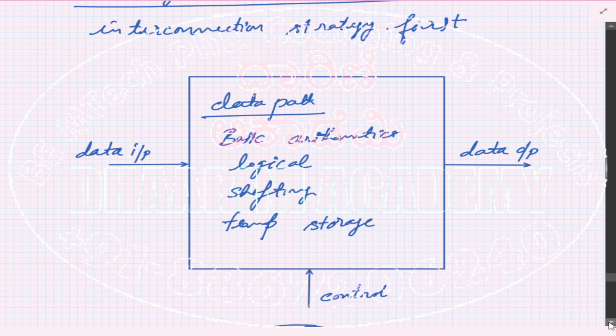Then, whatever partial results you get, you might have to save them. That's why in the data path we included these 4 basic steps: arithmetics, logics, shifting, and temporary storage. Out of these 4, which one should be carried out at a given point of time will be decided by a control signal, which we have marked on the same block from the bottom. After this the data will flow out, that is the data output. This is one type of data path that you can choose.